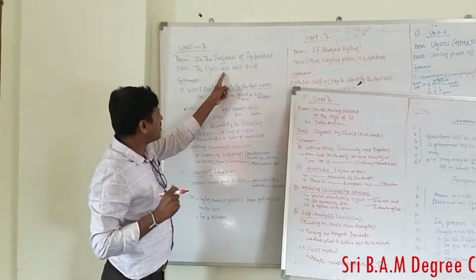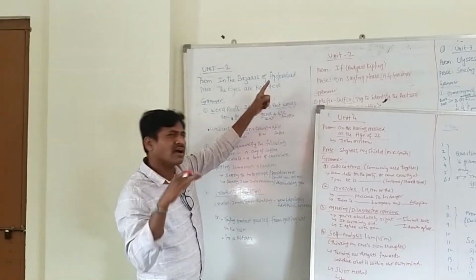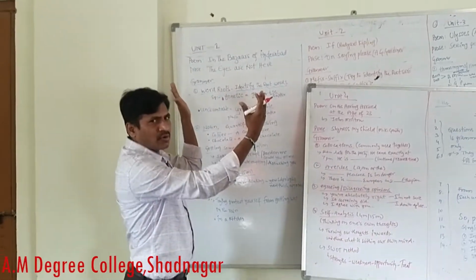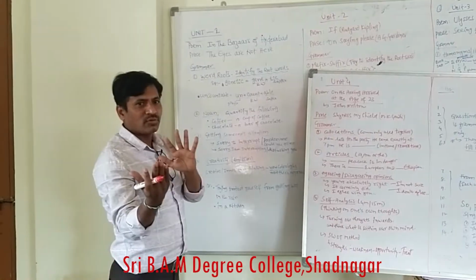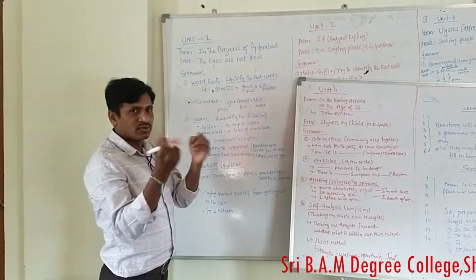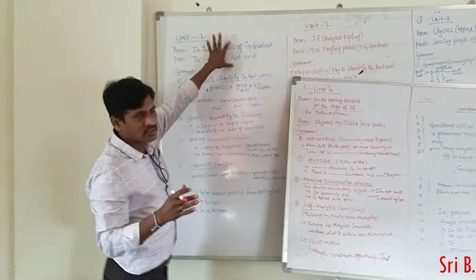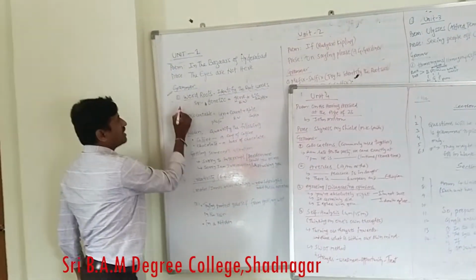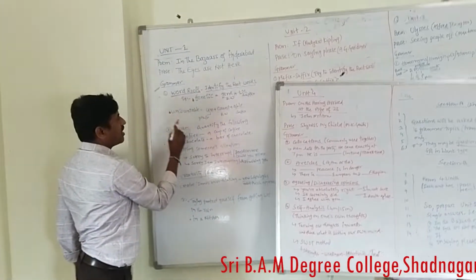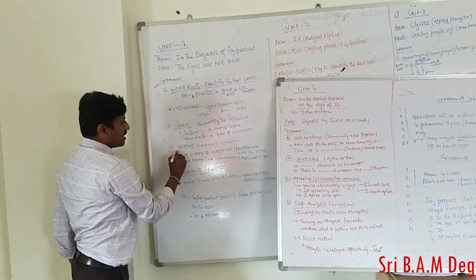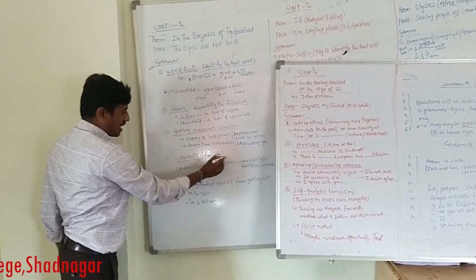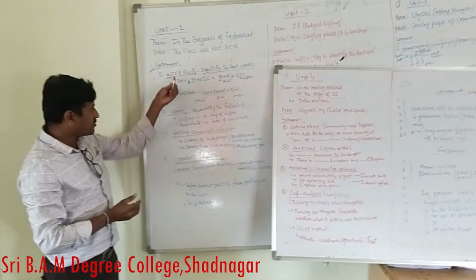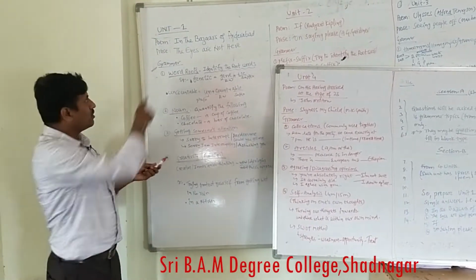Next is The Eyes Are Not Here. This is the other essay already with you. We wrote on the board and you have taken down the notes and prepared. So prepare these 2 well for the 80 marks. Next, under this you can see the grammar topics: word roots, noun, getting someone's attention, and creativity. These 4 grammar topics are there in unit 1.